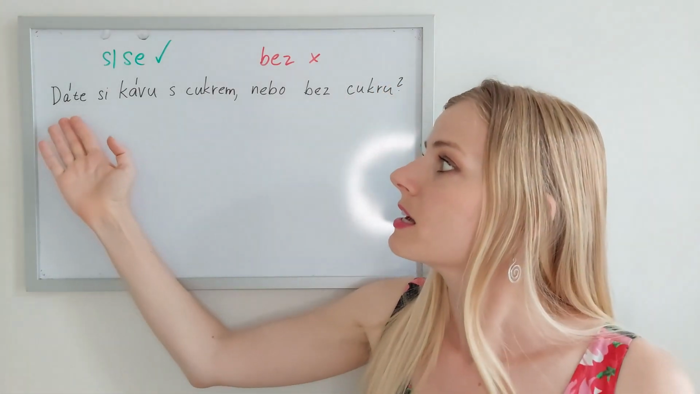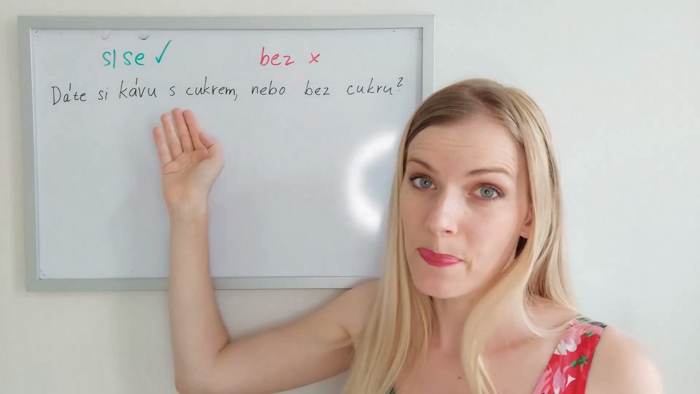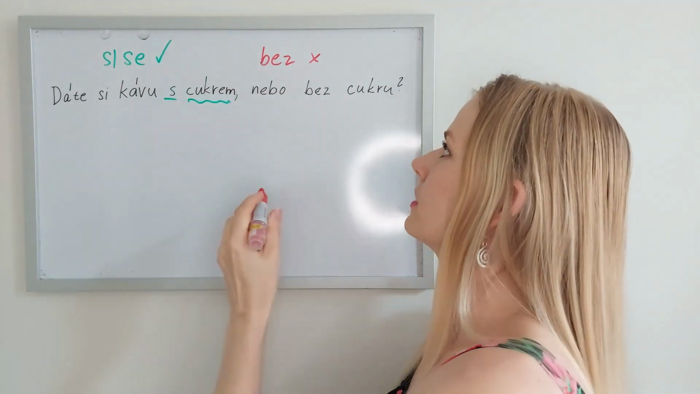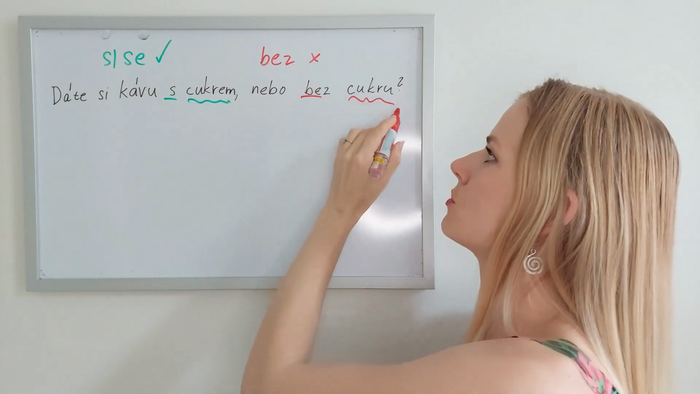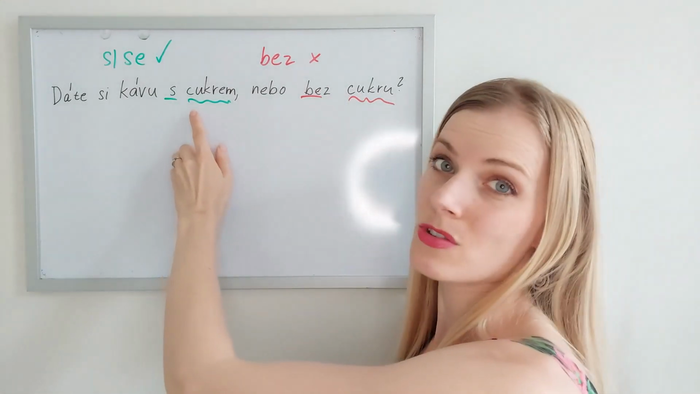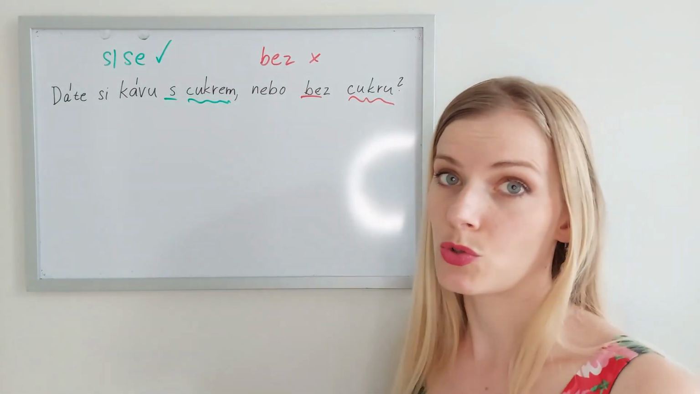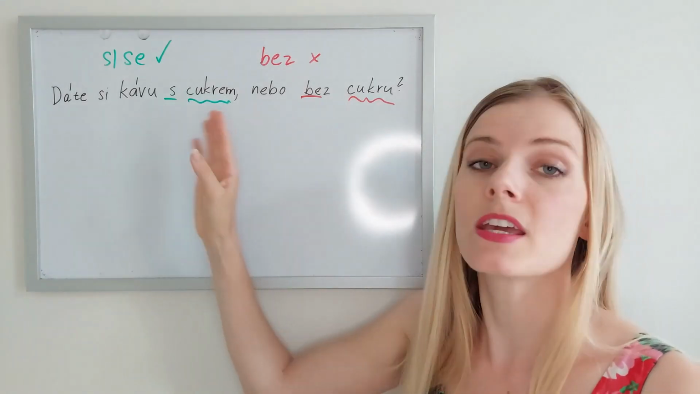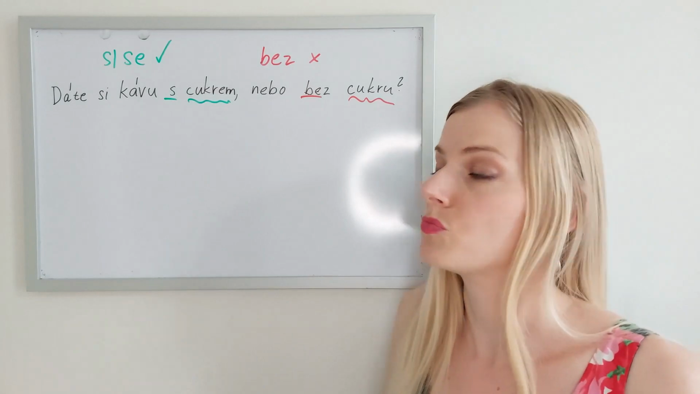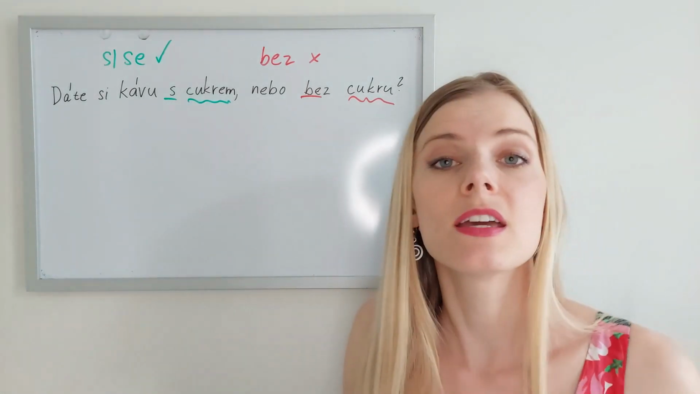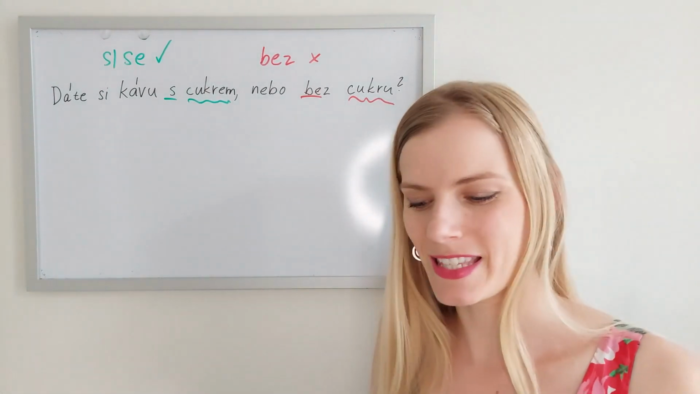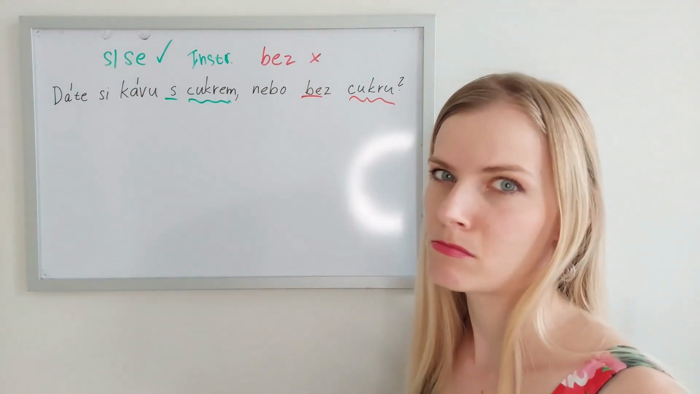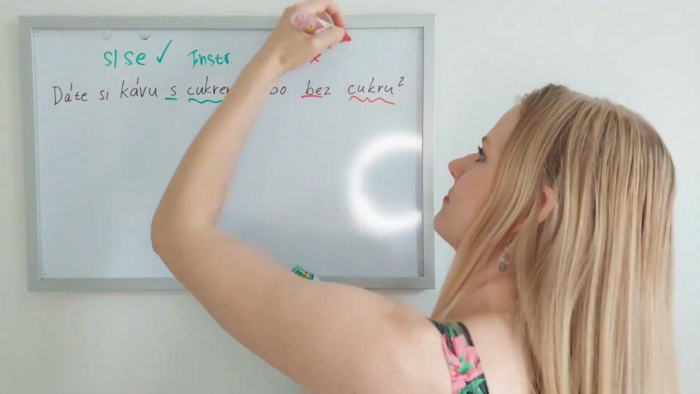For example, dáte si kávu s cukrem nebo bez cukru? S cukrem nebo bez cukru? Will you want your coffee with sugar or without sugar? As you can see, these prepositions each take a different case. Well, s cukrem is instrumental case, and bez takes a genitive case.